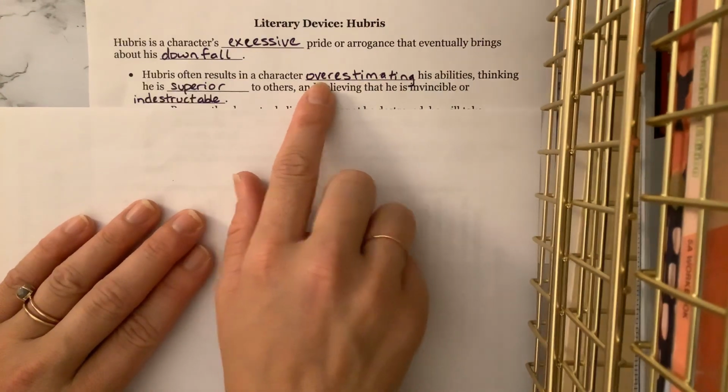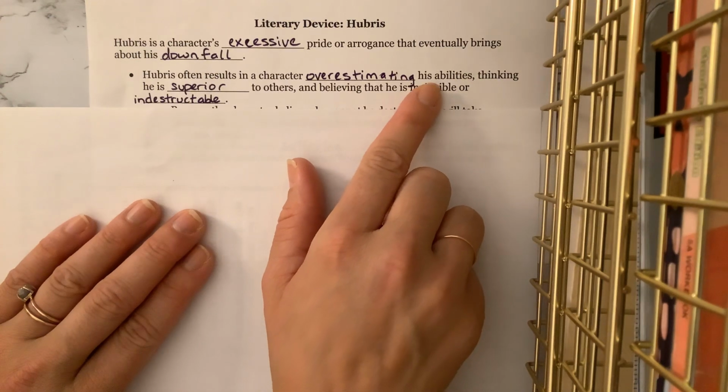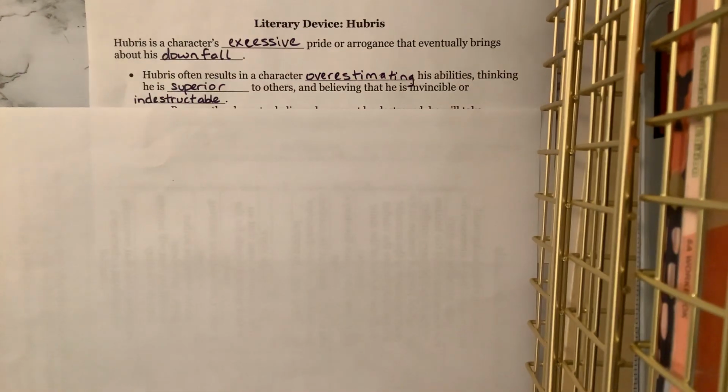So, to overestimate your abilities. Maybe you know that you have some sort of an ability, but if you overestimate it, it means you think like you go too far with it. So maybe you know, I'm a really great jumper. I'm like pretty awesome at jumping. And so then you overestimate your abilities and you think, I'm such a good jumper that I'm sure I could jump over the Grand Canyon.